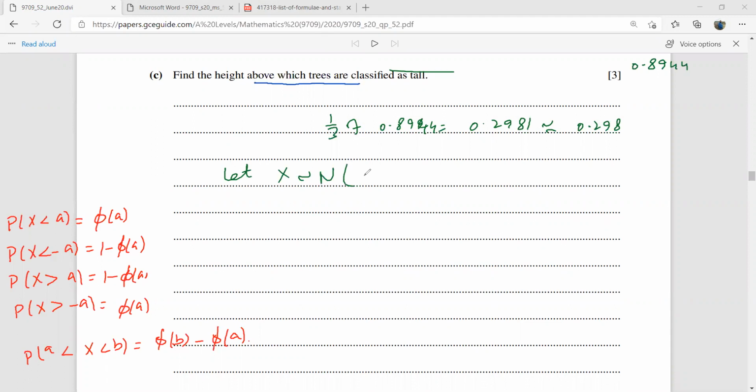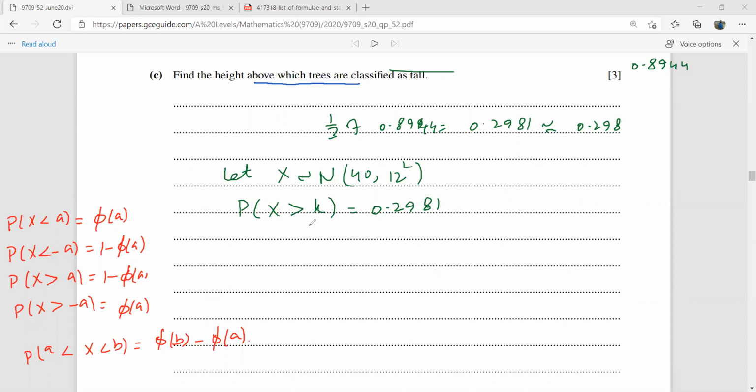What was its mean? 40, and its variance was 12 square. So we have to find the value of k, and we know its probability is 0.2981. Now guys, whenever you find the phi of anything, this probability over here should be written correct to 4 decimal places. Okay, so now we have probability X is more than k.